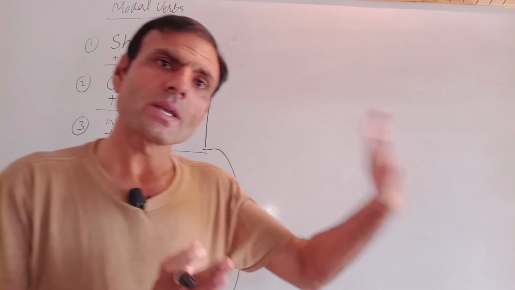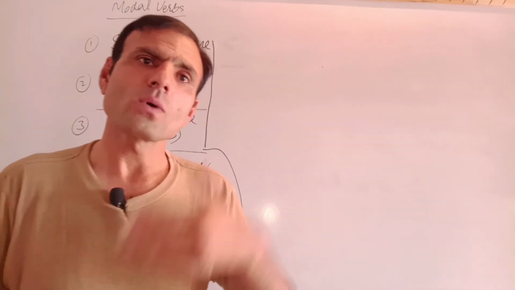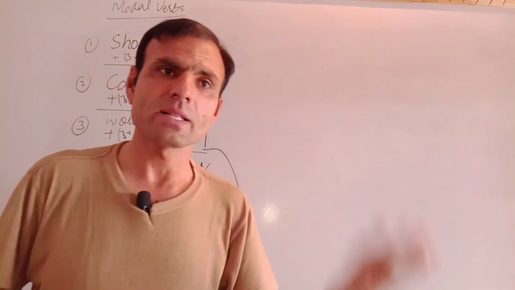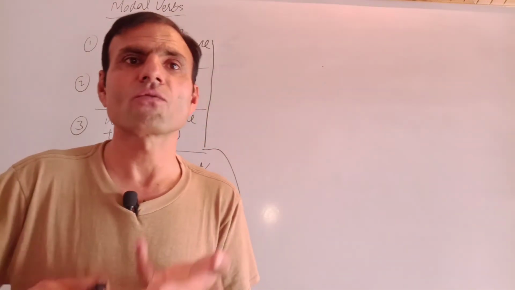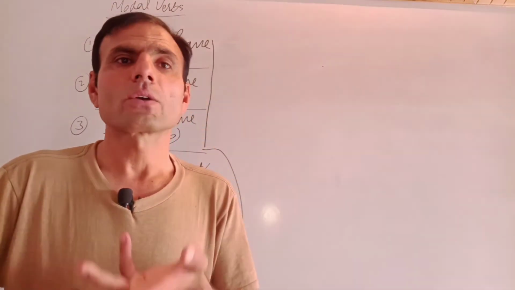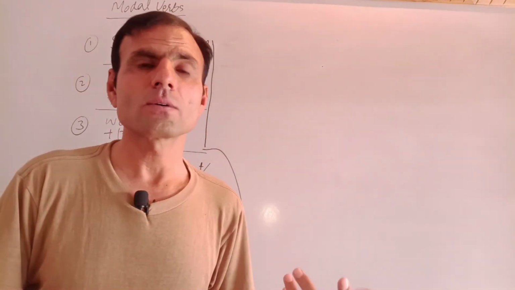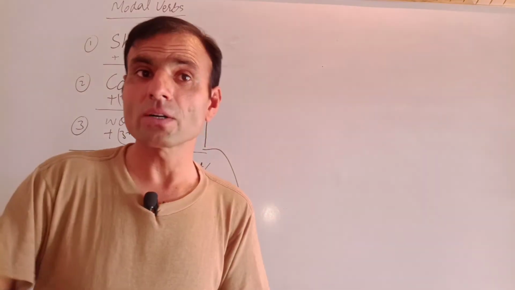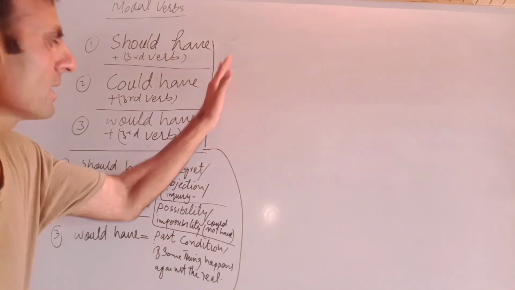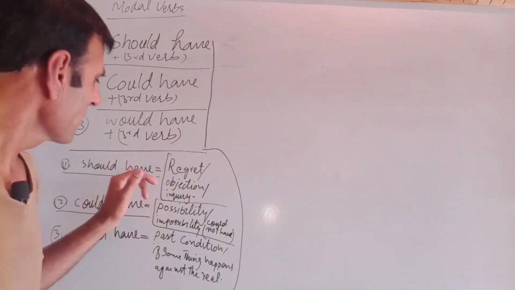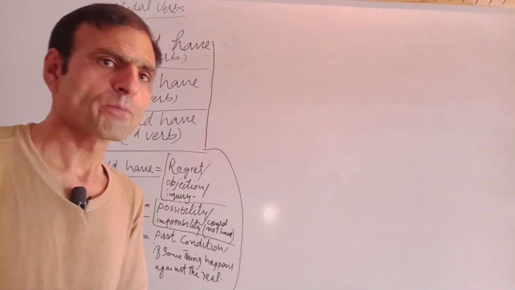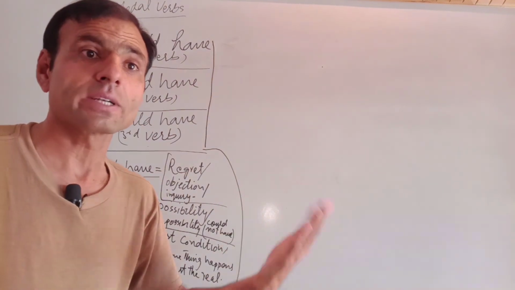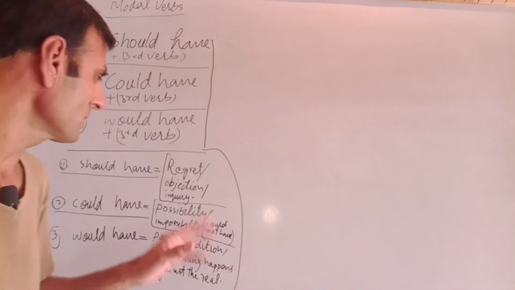Should have in the past, would have again the past, could have again the past. Should is the second form of shall, would the second form of will, could the second form of can. They are the modal verbs, but with have and the third form of the verb, but there is a little bit of difference in usage. Would have, should have is for, as I said, regret. You are just repenting or regretting, you are sorry for something you didn't do.